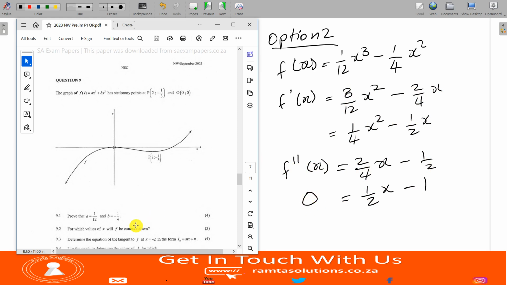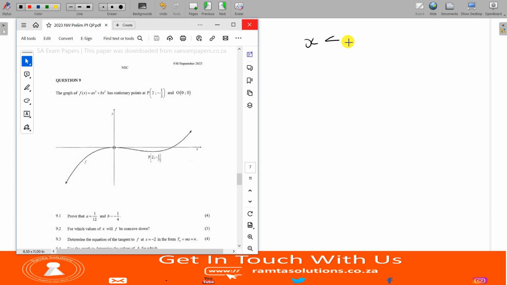Now, because we're looking for the point of inflection, you equate it to 0. When you equate it to 0, what do you get? You get half equals half x, and therefore that means x is equal to 1. Okay, this is the point of inflection. However, you need to be careful. You haven't yet answered the question. Where is this graph concave down? It is to the left of this point here. Therefore, you will say this is when x is less than 1. Okay, perfect. 9.3. Let's go to 9.3 now.